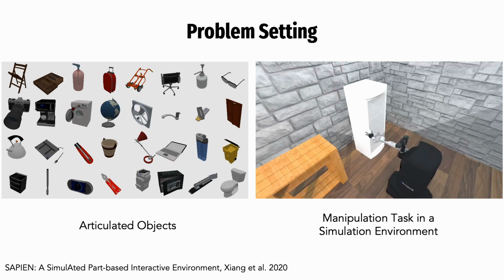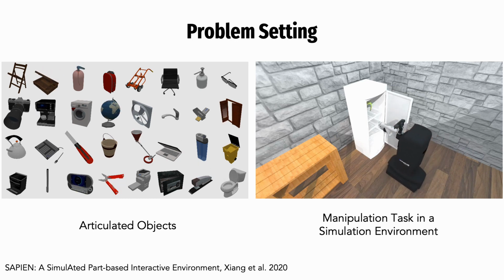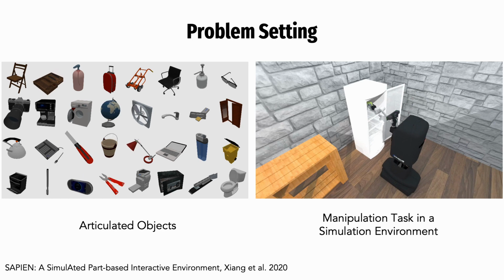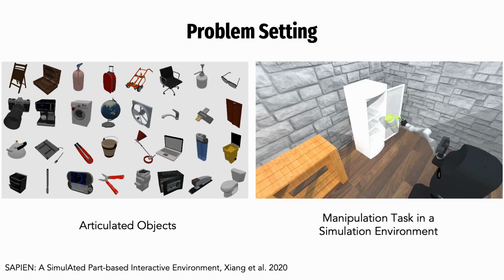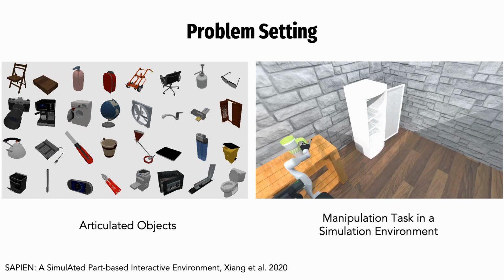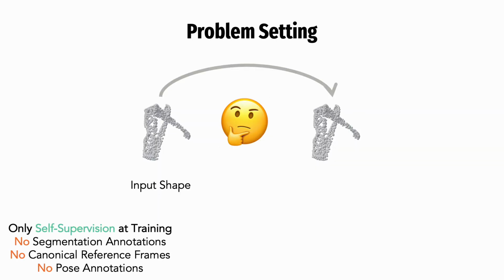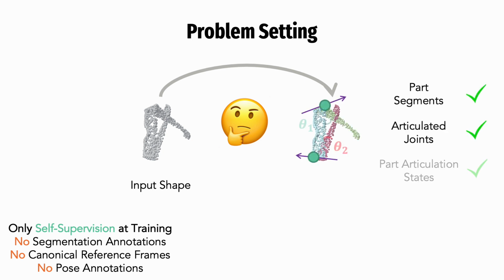However, considering the difficulty in acquiring such expensive annotations, they typically lose the opportunity to explore a wider application scenario. In this work, we take a step further and explore a pure self-supervised algorithm. In more detail, given a set of articulated objects from the same category with no additional annotations, we want to infer their articulated object poses, including part segmentations, articulated joints, and part articulation states.